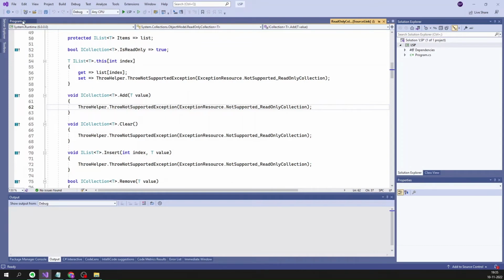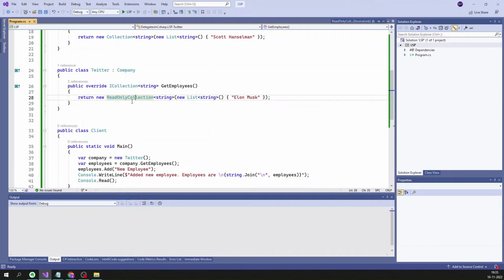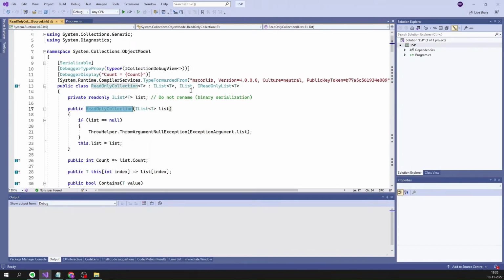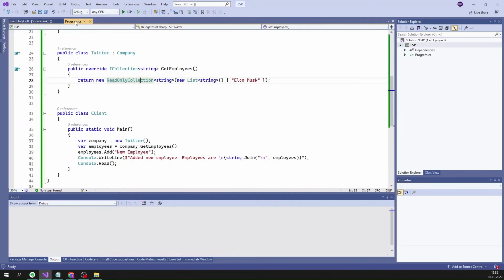So that is the reason we get this error. This is a classic example of LSP being violated because at compile time we didn't get any error, but when we try to run it we are getting an exception. And yes, this violation is in the .NET library itself because although ReadOnlyCollection inherits from IList of T, it doesn't fully implement all of its interface functionally.